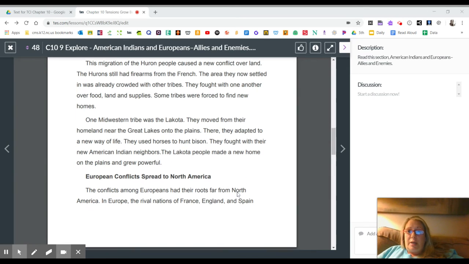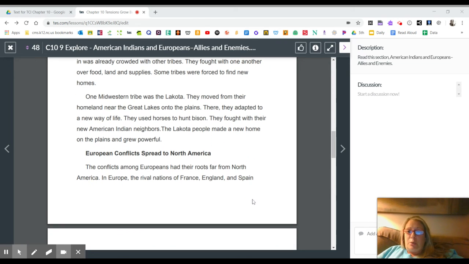The Hurons still had firearms from the French. The area they now settled in was already crowded with other tribes. They fought with one another over food, land, and supplies. Some tribes were forced to find new homes.